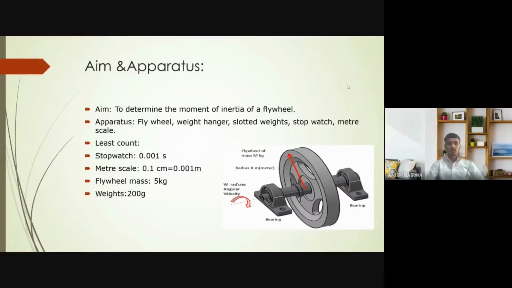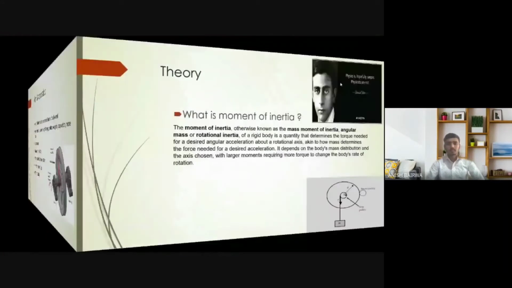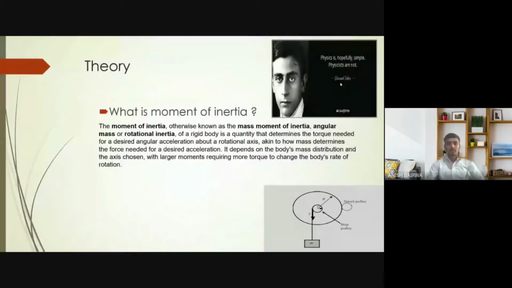You can see in the picture that capital M is the flywheel mass, indicated by an arrow, and it is rotating with an angular velocity omega radian per second. You are seeing the bearings of the flywheel, and capital R is the radius in meter of the flywheel. So now I will explain the theory.